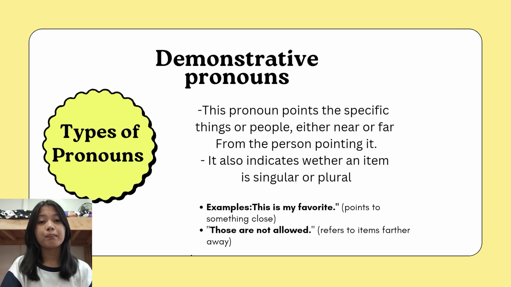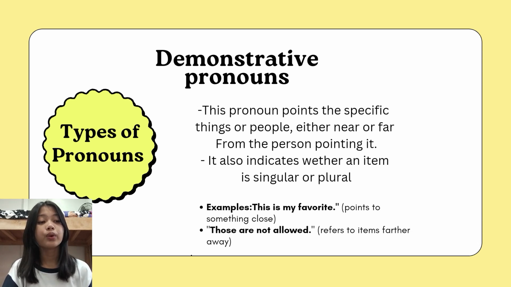Now let's have an example of them. An example of "this" is "This is a heavy chair." We use "this" because the person is near the chair and is only talking about one chair. The next is the demonstrative pronoun "these." "These are heavy chairs." We use "these" because the person is near more than one chair.